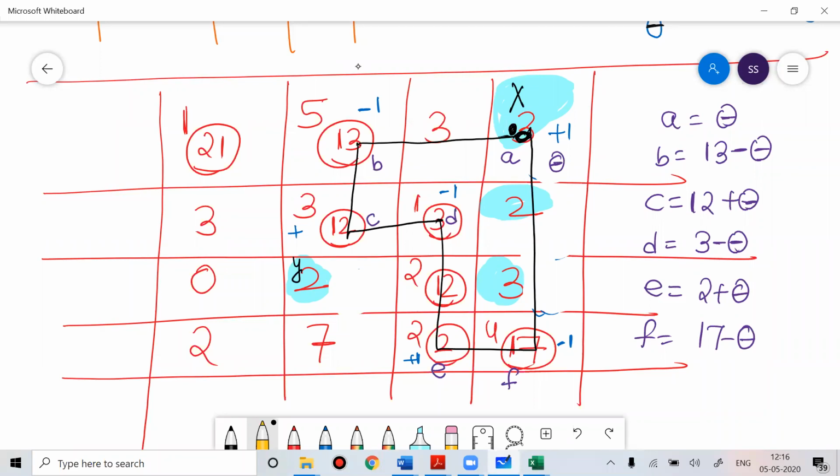Which part do you want me to repeat? Theta part, okay. Let me press Control Z. Let's see if Control Z is working or not. Not working. Control Z is not working. So let me erase this.